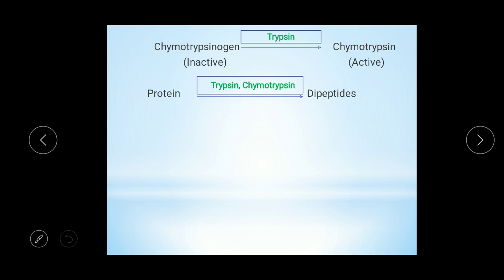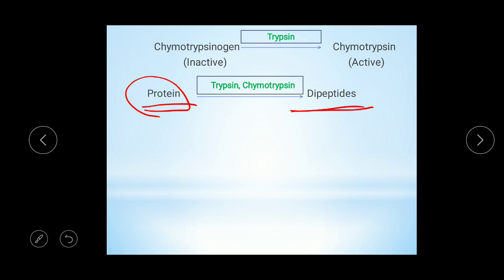Acinar cells of the pancreas secrete the pancreatic juice. Chymotrypsinogen gets converted into chymotrypsin by the action of the enzyme trypsin. Now trypsin and chymotrypsin are both protein digesting enzymes. They act on protein, and protein is converted into dipeptides.